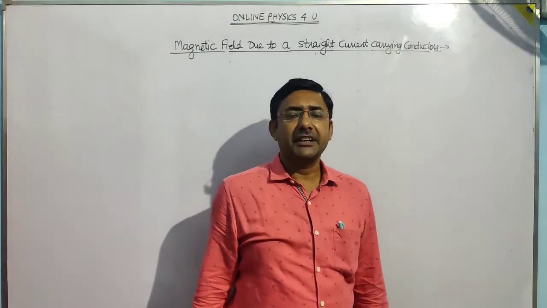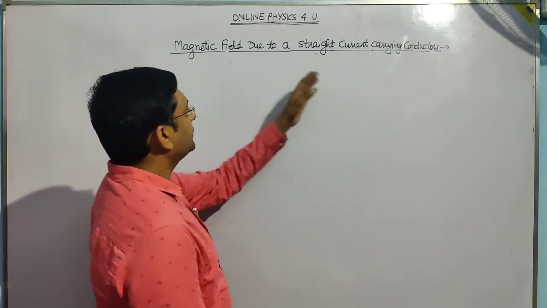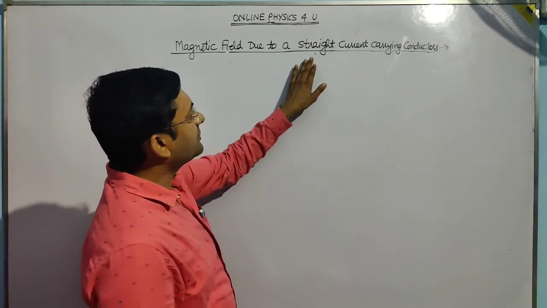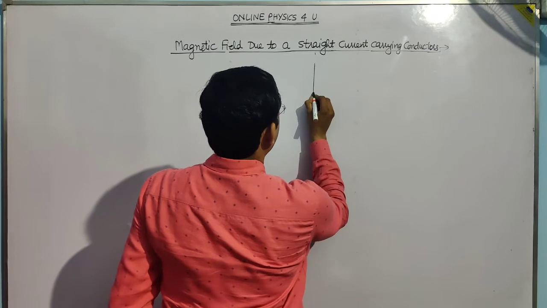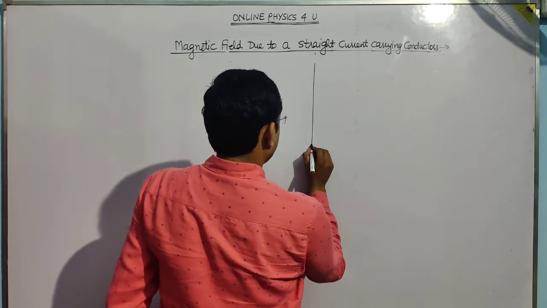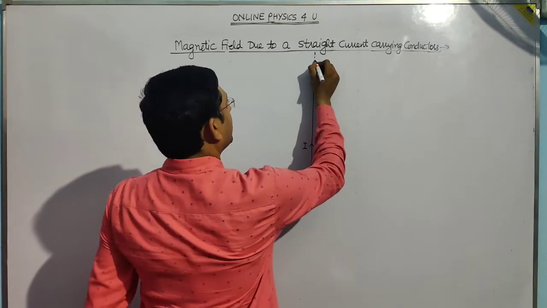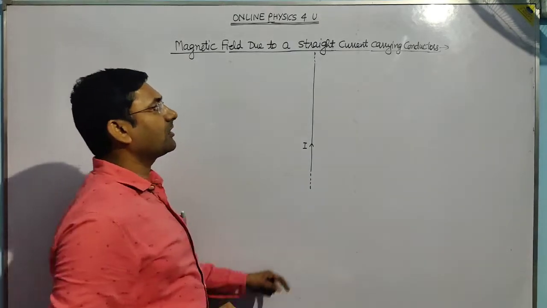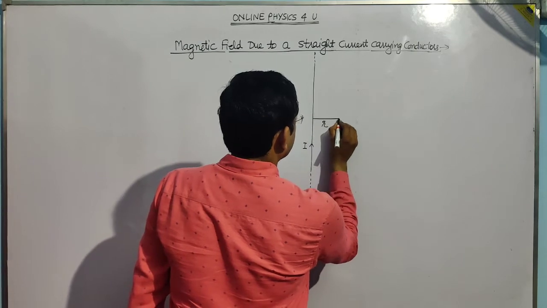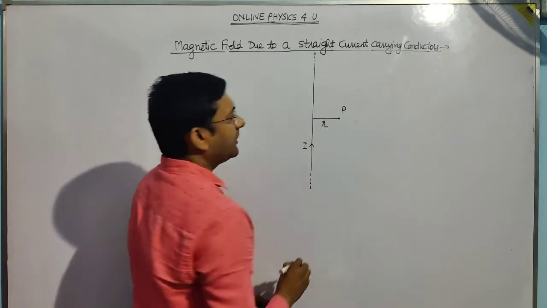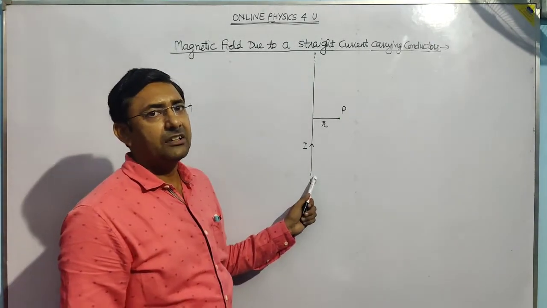So today I am taking the topic from magnetic effect of electric current, class 12th. This is magnetic field due to a straight current carrying conductor. Suppose we have a long conductor, infinitely long, in which current I is flowing, and we have to calculate the magnetic field at distance r from this current carrying conductor. This is point P.